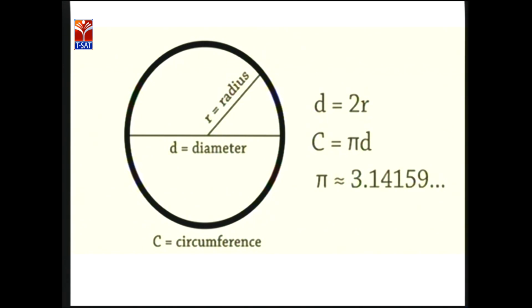Here see the picture. D is the diameter and R is the radius. Diameter passes through the center of this circle, and radius is the distance between any point on the circle and the center of this circle. Radius is denoted by small r. Here we have the circumference of this circle. Circumference of this circle is C equals pi d. Here pi is approximately 3.14159.